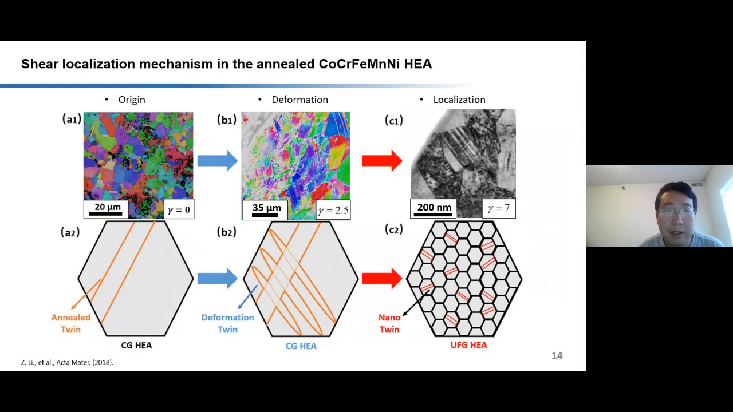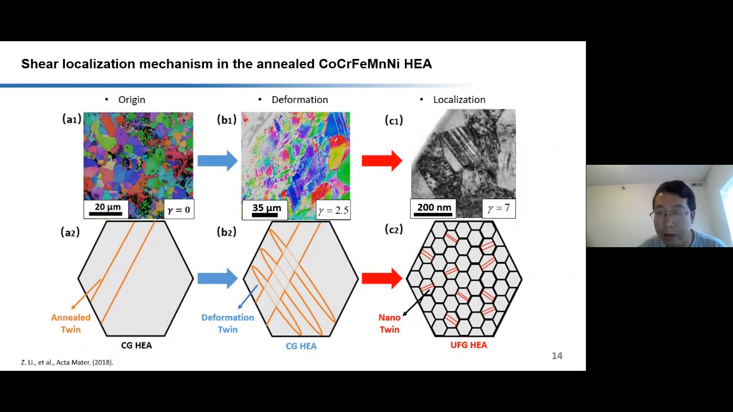We propose the shear localization mechanism in the annealed cobalt, chromium, iron, manganese high-entropy alloys. Due to the low stacking fault energy, mechanical twinning is easily formed under dynamic loading. It will then cut through the coarse grains and form different blocks for dislocation motion to give rise to the high shear hardening rate.